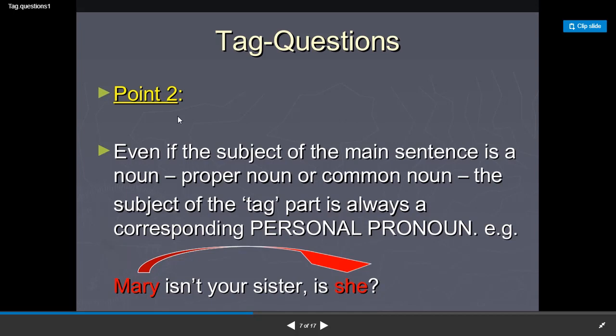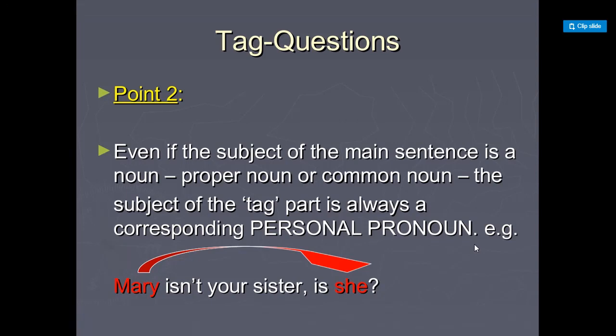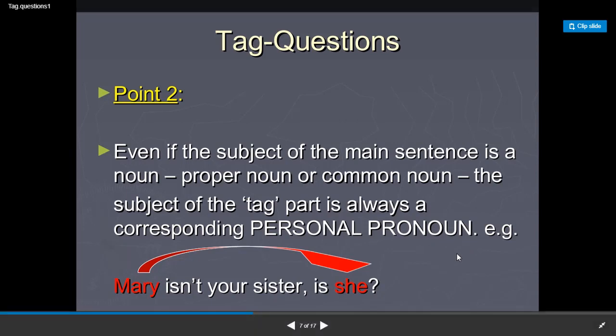Point 2. Even if the subject of the main sentence is a noun, a proper noun or a common noun, the subject of the tag part is always a corresponding personal pronoun, meaning I, we, you, they, he, she, it, etc. The example will clarify the point.